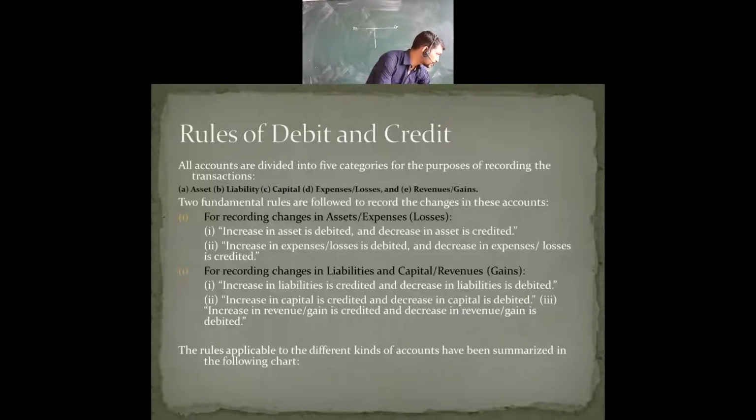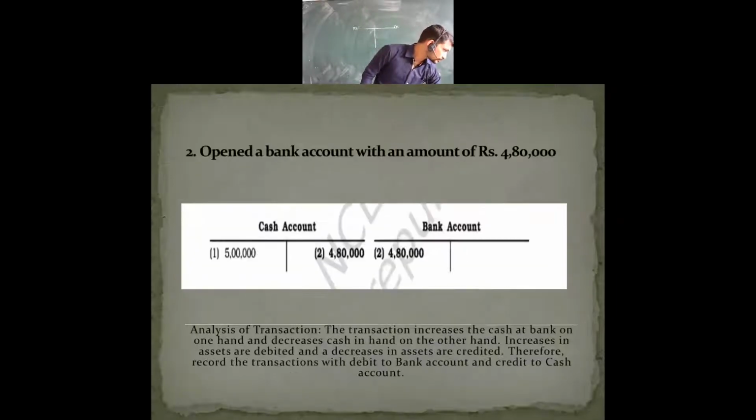The first rule says here, increase in asset is debited and decrease in asset is credited. Now in this you can see, increase in asset means what? In the bank account it has increased, right? How much is it? 4,80,000. It is debited, and decrease in asset is credited. Both the points are taken over here.